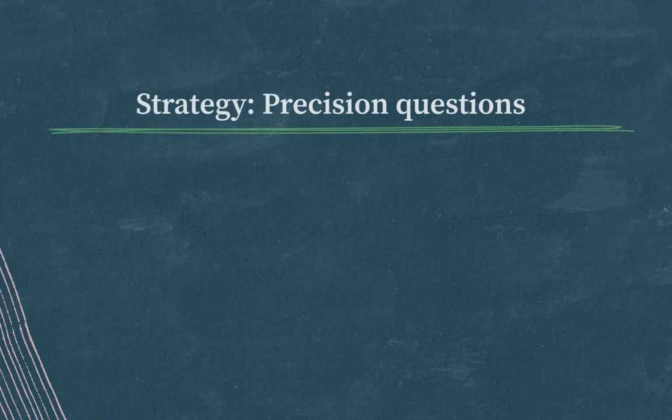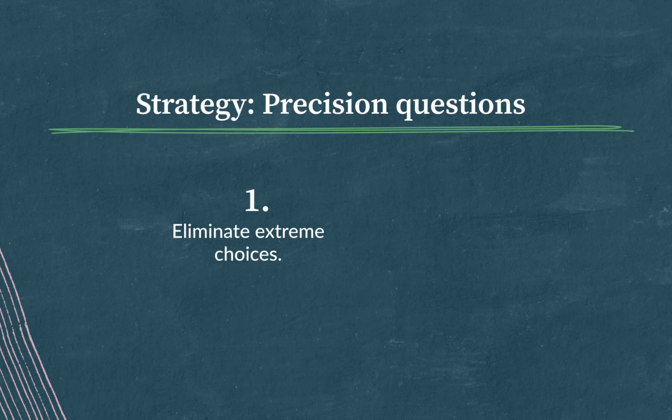So overall, your strategy for precision word choice questions is to think about connotation and context. And so in that vein, I would say, number 1, eliminate extreme choices. Anything that doesn't seem to match the context, that feels too wild or out there, you can safely get rid of. Number 2, eliminate tone mismatch.